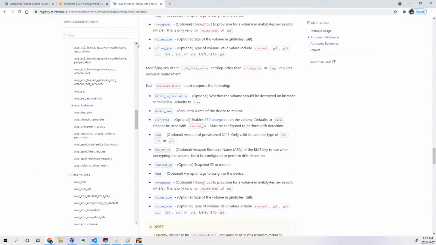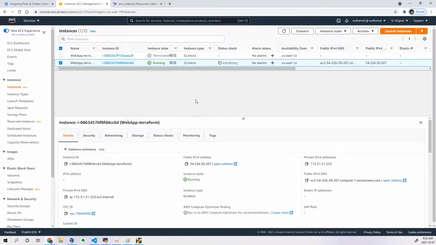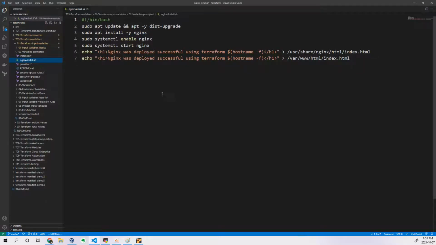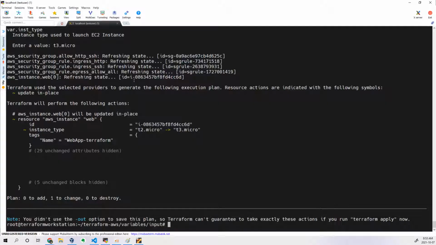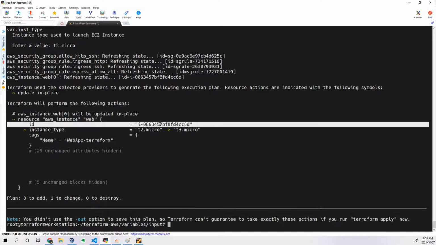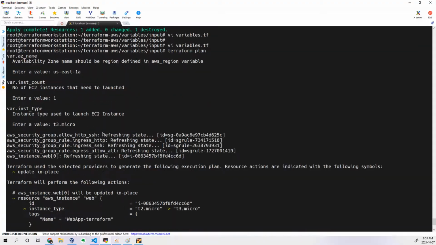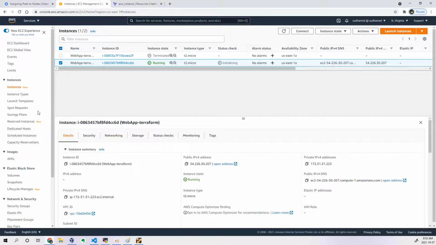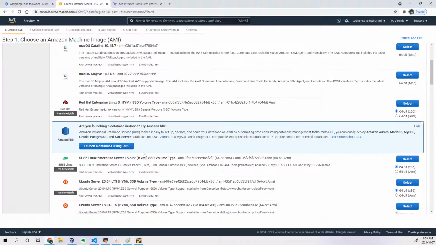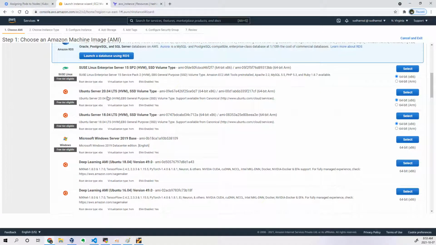What are the commands getting executed? You can see the logs of the instance, you'll come to know about it. Now let us try to apply this. If you want to change the image ID, the AMI ID, you can change that as well so that it will use Ubuntu. So what I will do right now, I will take the Ubuntu image so that this will make some sense. Let me take this and update my variables file.